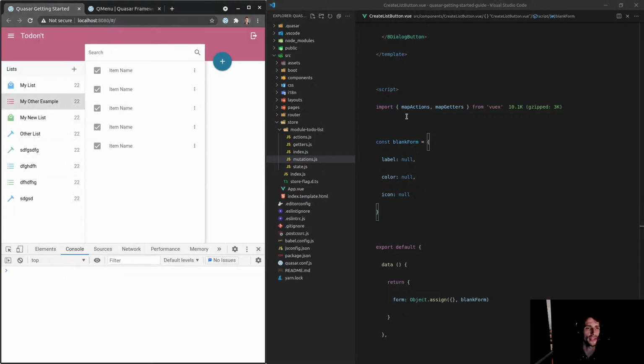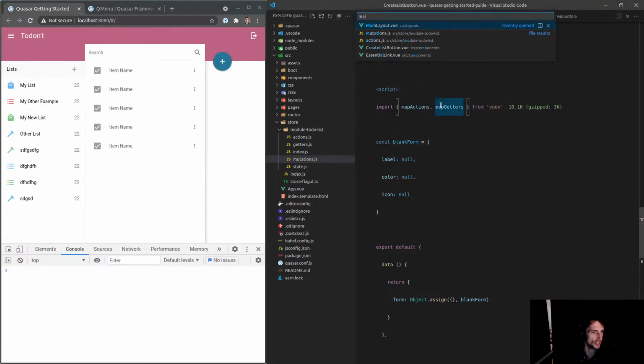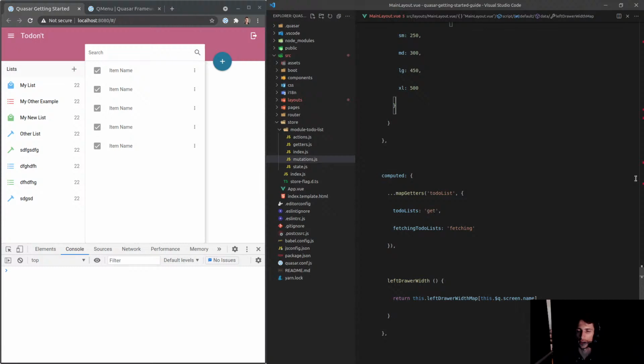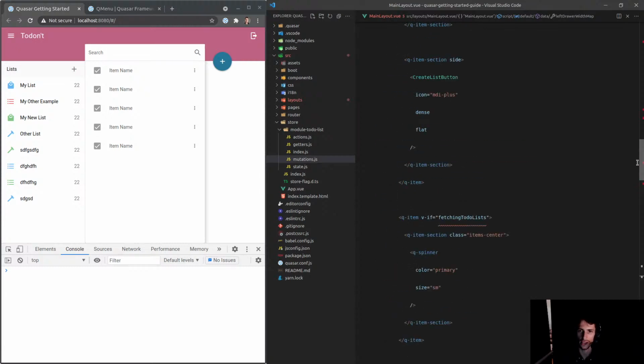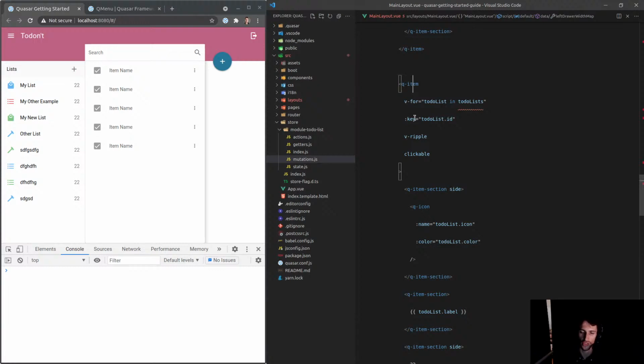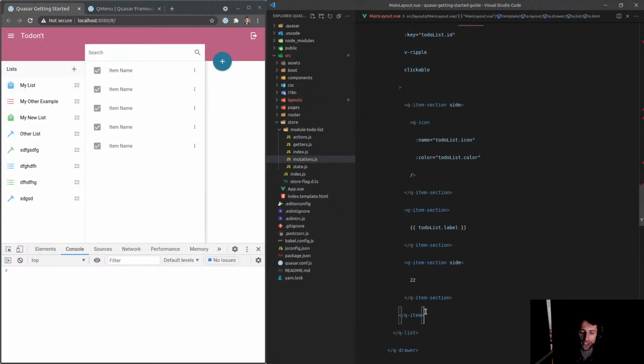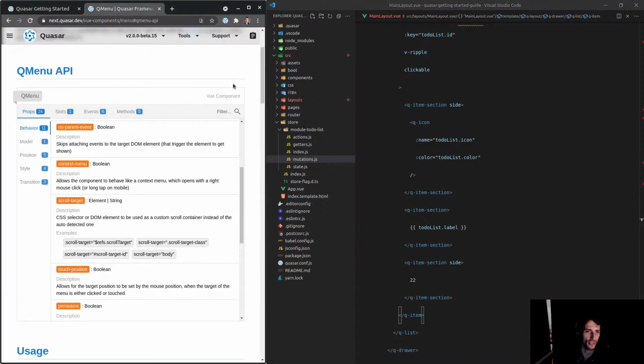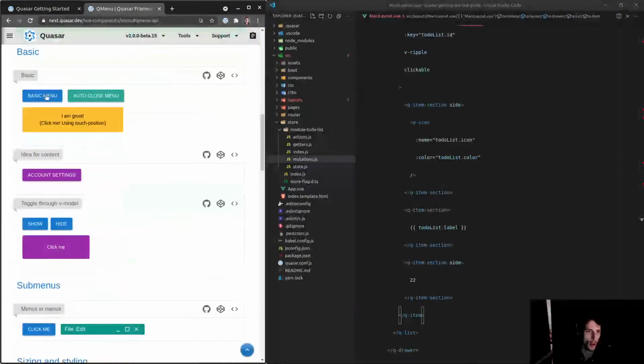Cool. So what we can actually do, check this out, guys. This is super sweet. If I come up here now and find one of these items, where's the place where I'm iterating the items? Here it is. What we can do is wrap this in a menu, or do we put the menu underneath? Let's have a look at how it's used.